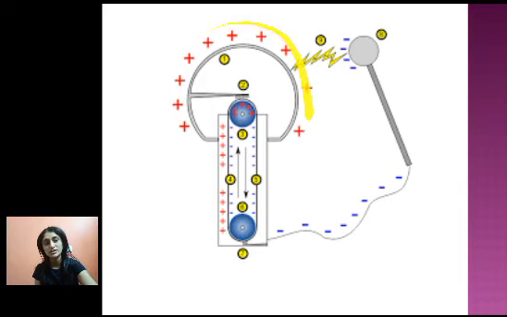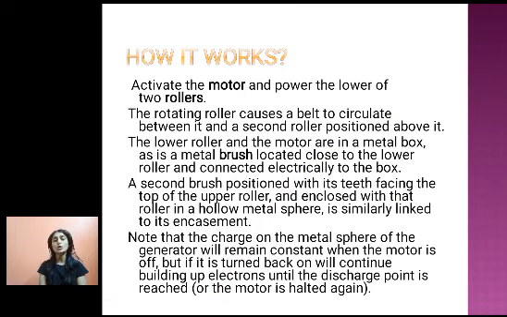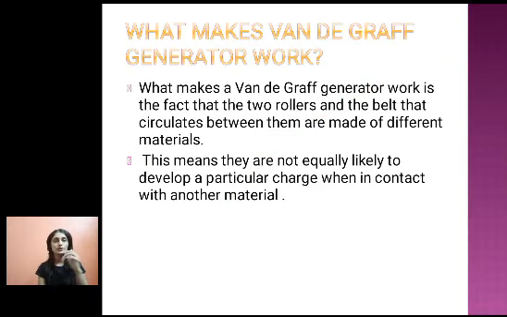Here you can see this hollow metal sphere. Note that the charge on the metal sphere of the generator will remain constant when the motor is off. But when it is turned on, it will continue building up electrons until the discharge point is reached or the motor is halted, and then you can transfer that charge through a discharge tube.